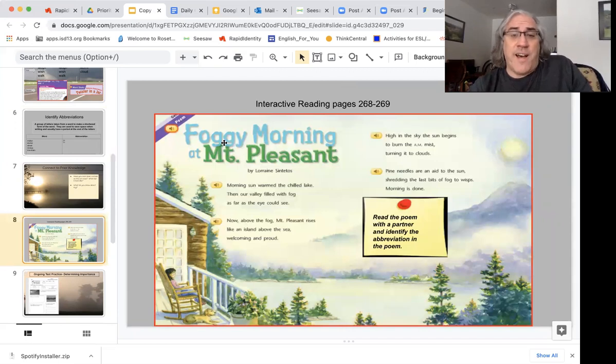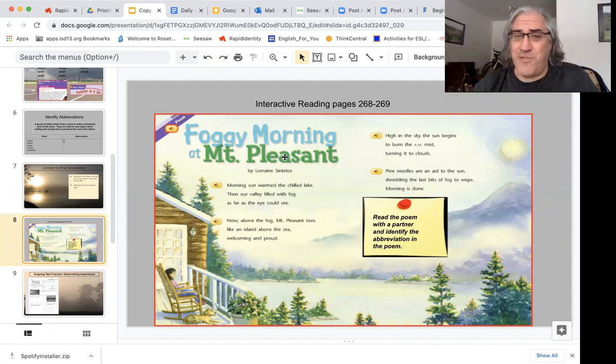In this poem, let's see if we can find some of those abbreviations, okay? It's called Foggy Morning at Mount Pleasant. And I've just found an abbreviation right there. Here it is. MT is short for mountain, Mount Pleasant. Morning sun warmed the chilled lake, then our valley filled with fog as far as the eye could see.